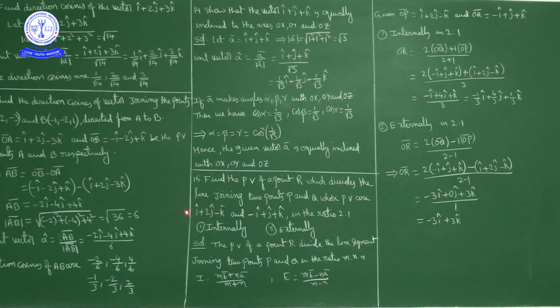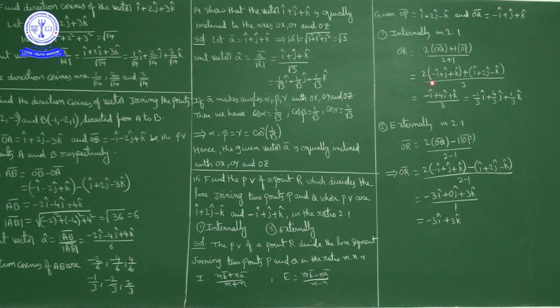Now what is given in this question? OP bar is i cap plus 2j cap minus k cap and OQ bar is minus i cap plus j cap plus k cap. Now internally in 2:1 ratio. So we get OR bar, the position vector of point R, is equal to 2 OQ bar plus 1 OP bar upon 2 plus 1.